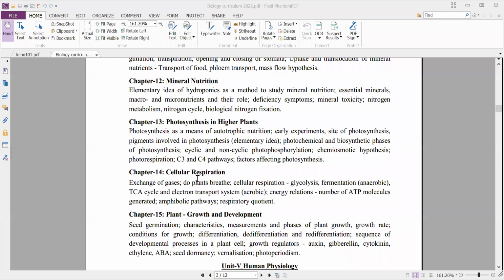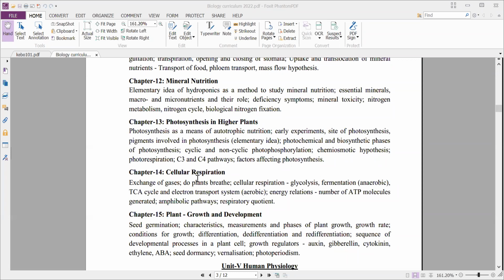And next, chapter 12, that is mineral nutrition. Here we'll have some idea related to hydroponics, that means soil-less cultures, how plants are grown without soil by using a liquid medium, that is called hydroponics. Elementary idea of hydroponics as a method to study mineral nutrition.